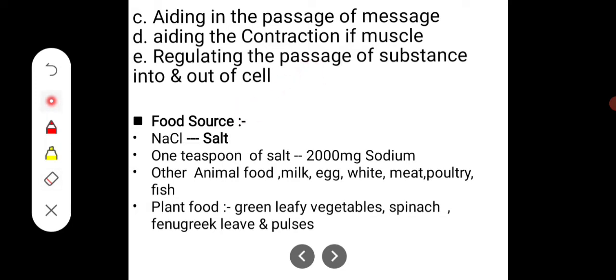The food source of sodium is nothing but table salt, NaCl. One teaspoon of salt contains 2000 milligrams of sodium. Other animal foods like milk, egg white, poultry and fish also contain sodium. Among plant foods, green leafy vegetables, spinach, fenugreek leaf, and pulses also contain sodium.